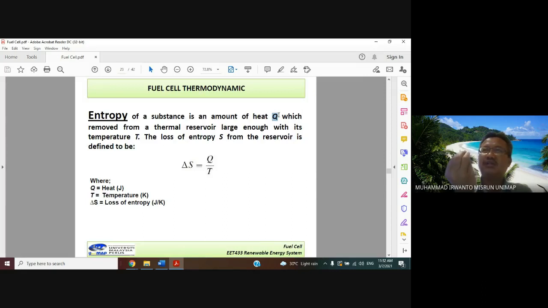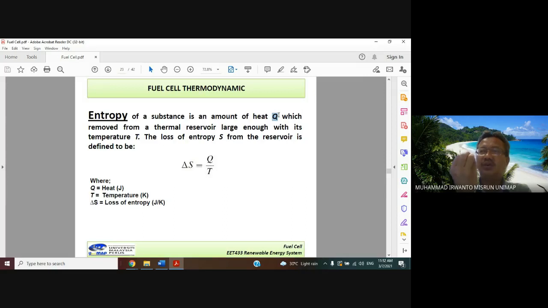At the same time, in this part, there is a reservoir. The reservoir here means where the combination of hydrogen and oxygen occurs, in the part of the fuel cell.